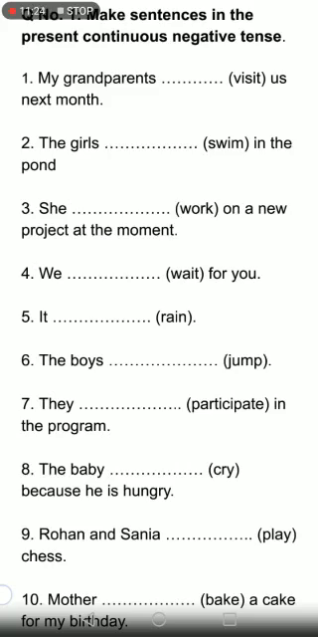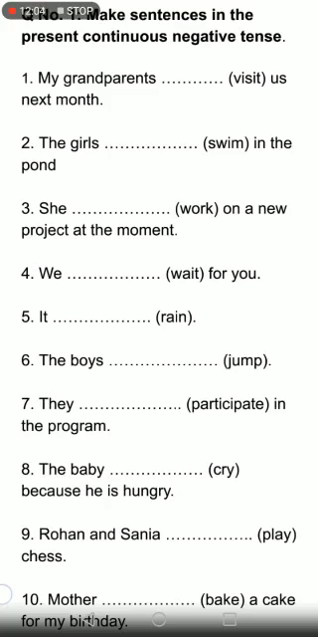auxiliary is, am, are. And if you want to change it into negative, then what are you going to add after the auxiliary and before the main verb? What comes between the auxiliary verb is, am, are and the main verb like visit, swim, work? What comes between them in negative sentences? The word not, right? Just remember to add not after the auxiliary verb, right? And then remember to add ing with the main verb. That is all.